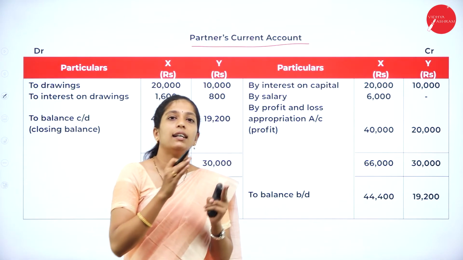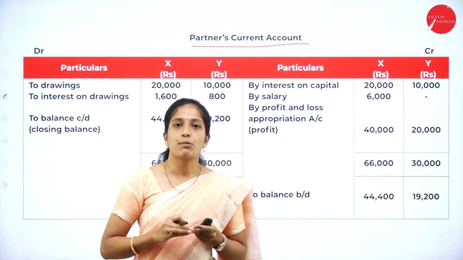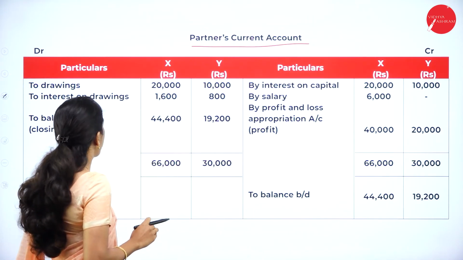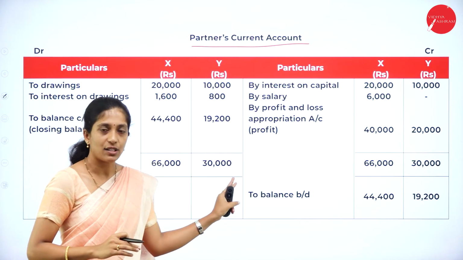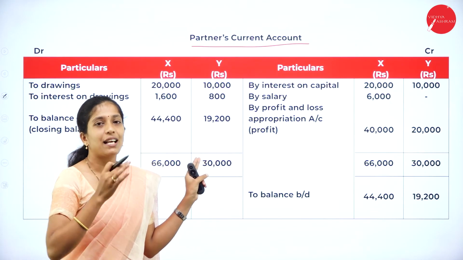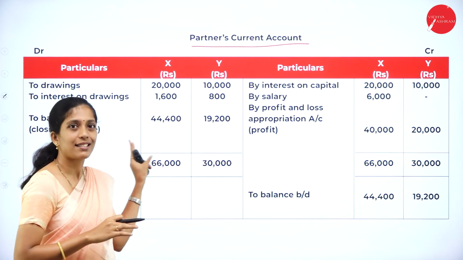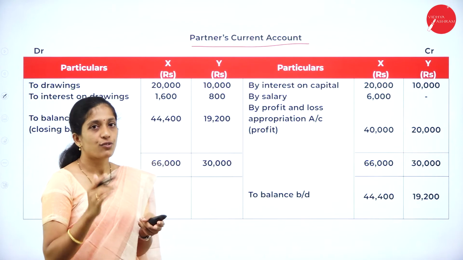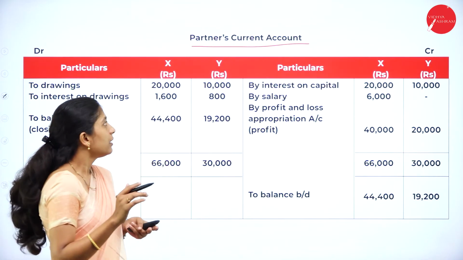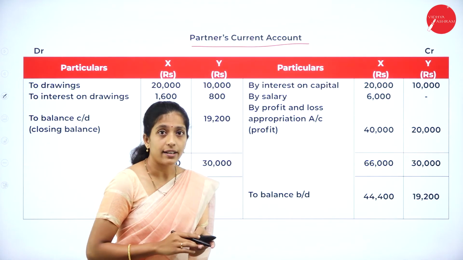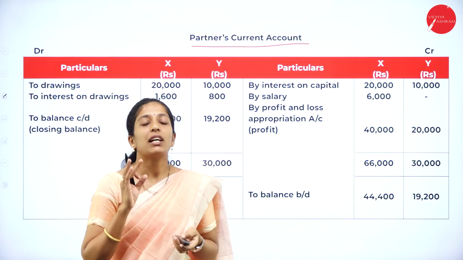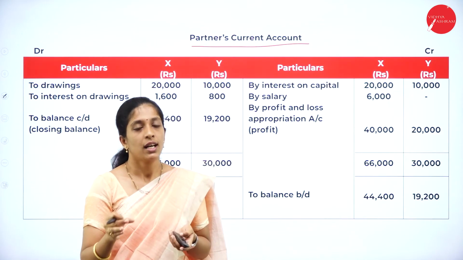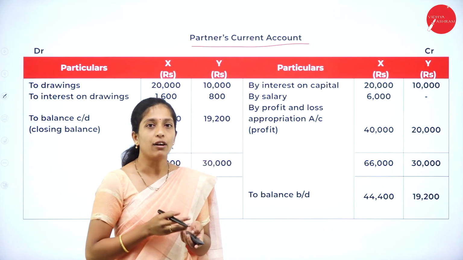As I told, other than capital, all other items come under partner's current account. So, what is the format? You will be having particulars, debit as well as credit side. Under the debit as well as credit side, you will be having particulars and amount, and on the credit side particulars and amount. That is for both X and Y. Now, how to begin your partner's current account? They have not given the current account balance, so there is no need to write by balance brought down.